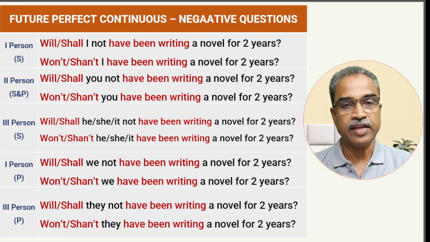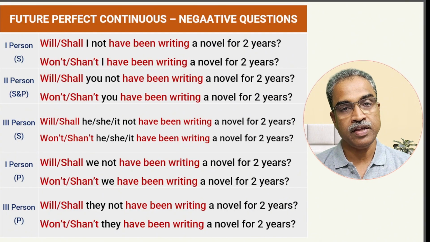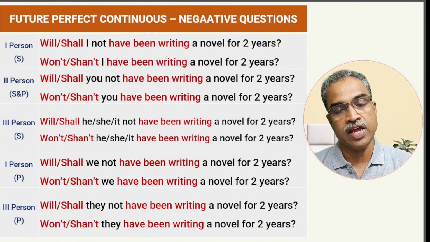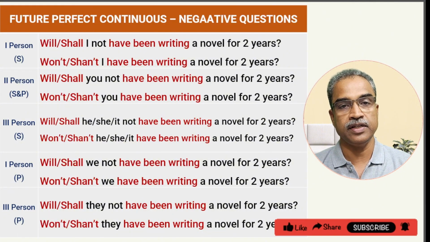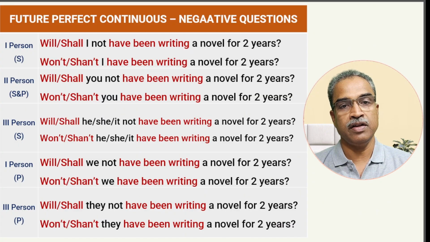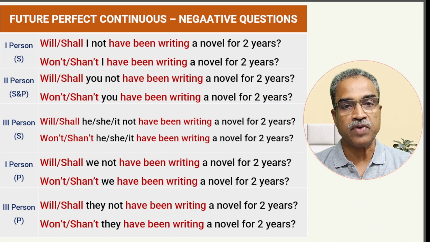So it will be like, I will not have been writing a letter will become, will I not have been writing, or won't I have been writing? Will plus not, won't. Again, I'm telling you, you may use shall as well if you prefer that. But will is the normal word. Under normal conditions, we use will.